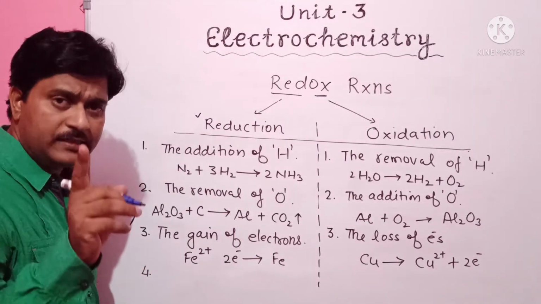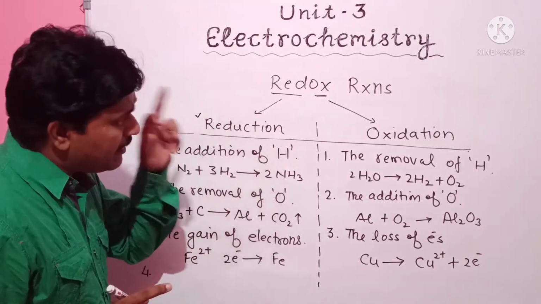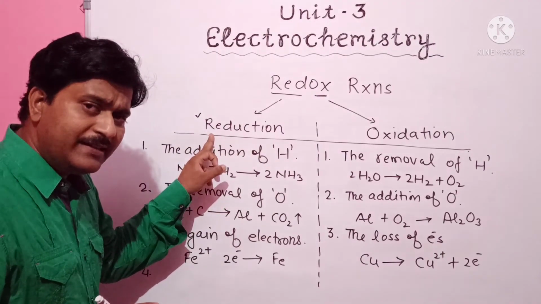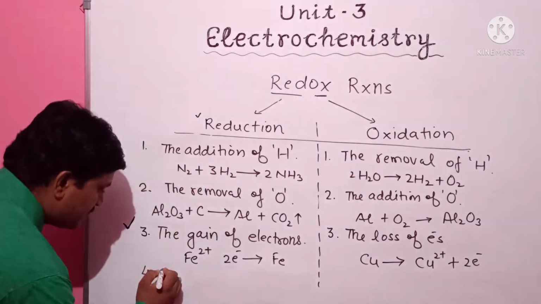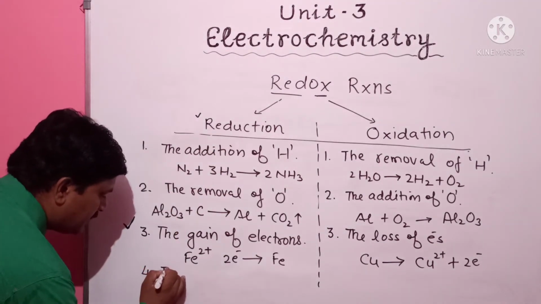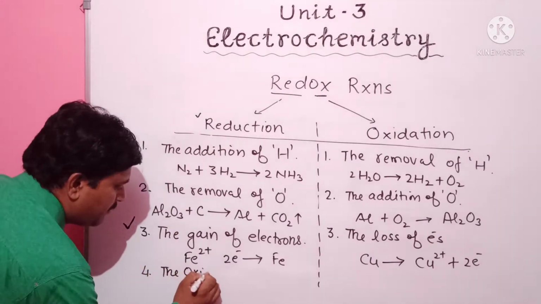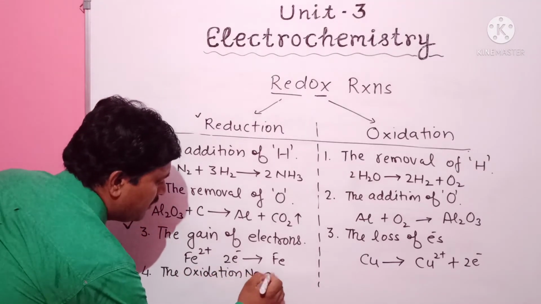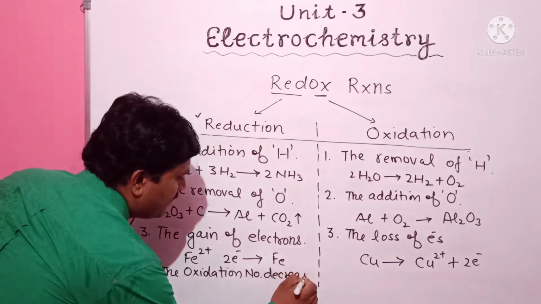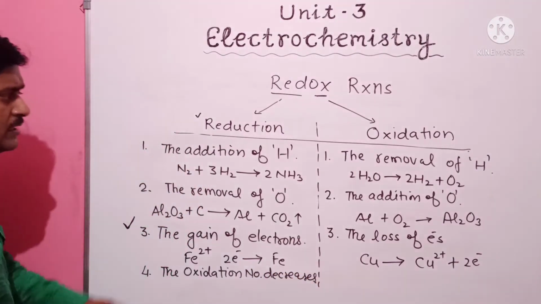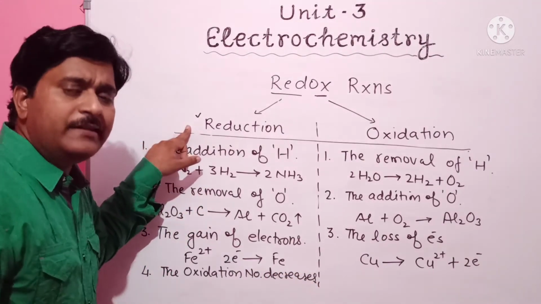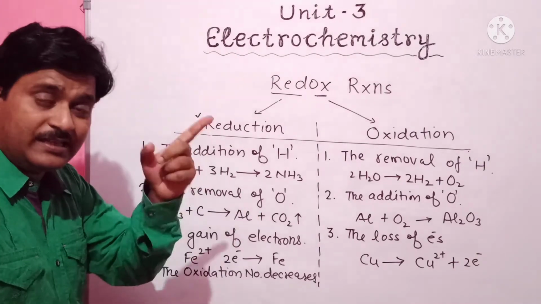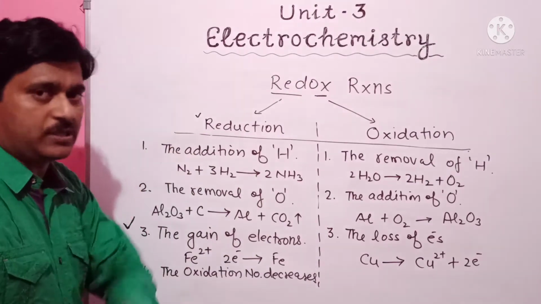If during the reaction the oxidation number decreases, the reaction is said to be a reduction reaction. If the oxidation number decreases, the process is said to be a reduction process, and a substance whose oxidation number decreases is said to be the reduced substance.